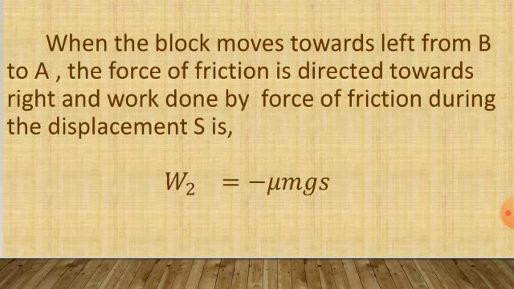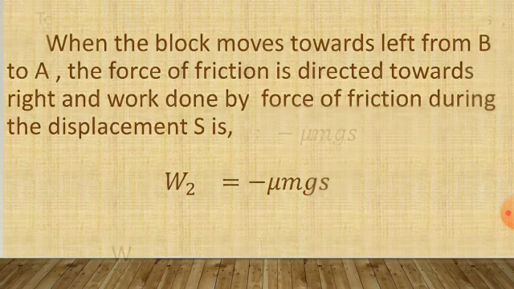Now when the block moves towards the left from B to A, then the force of friction is directed towards the right, and the work done by the force of friction during the displacement S is W2 equal to minus mu mgS.